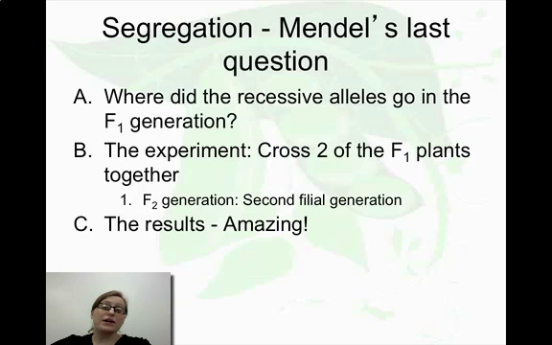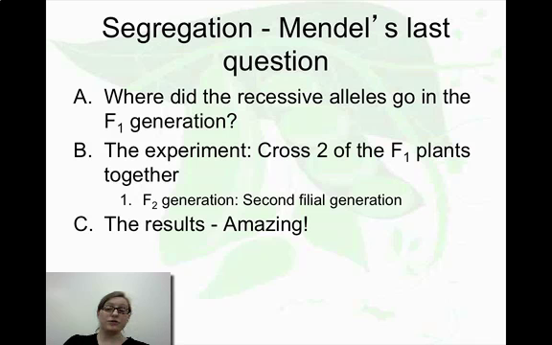Okay? So Mendel's last question: he knew that there were recessive alleles in the parent generation because he crossed one tall parent and one short parent. So he wanted to know what happened to the recessive alleles from that short parent since all of the offspring were tall. He wanted to know, did they disappear or are they still there? So what he did is he mated together two of the F1 plants from that cross. Okay, so we started with the P generation. We had our pure tall and our pure short, and we created all tall offspring.